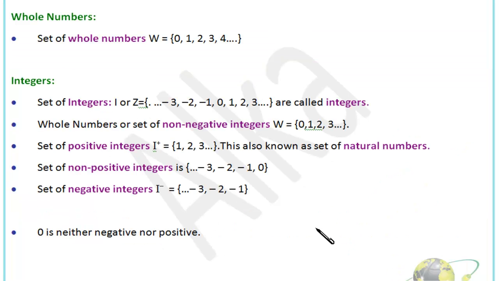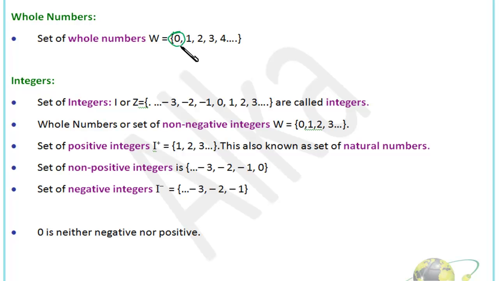Now friends, next in the series is whole numbers. See, we have just discussed natural numbers. Now what is the set of whole numbers? All the elements of natural numbers are there in the set of whole numbers, as you can see. One element is extra, that is 0, right? So that is the only difference between natural numbers and whole numbers. That is number 0.